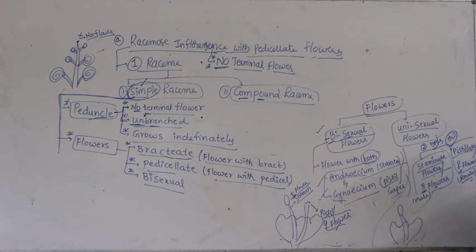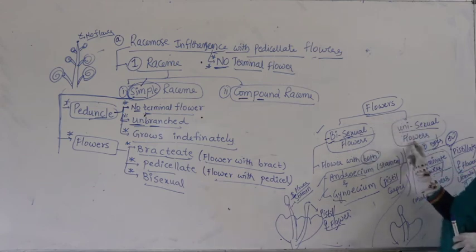This is called male flower. Another plant having only female, then this is called pistillate flower. Unisexual means a flower with either only staminate or only pistil. Such types of flowers are called unisexual flowers. I hope now you got the clarity.